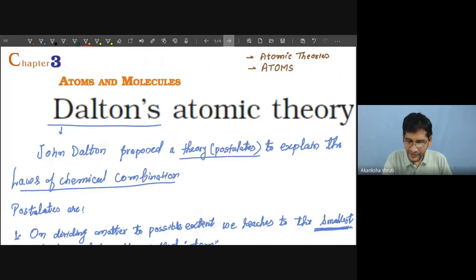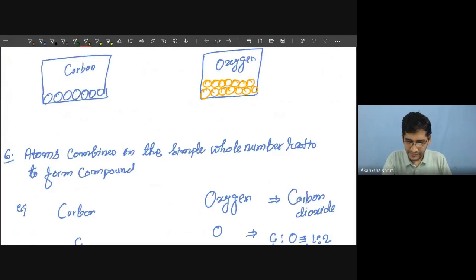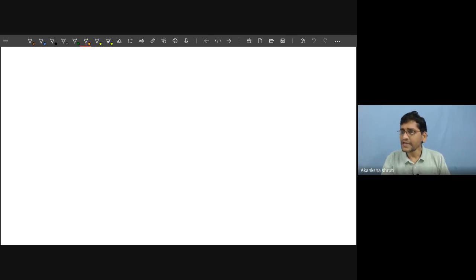But students, with the latest discovery, it is found that these atoms are further divisible. So at the time of Dalton, means in the 18th century, it was okay. But with the development of technology, it was proven that atoms are further divisible. This we will learn in our next chapter, where we found that atoms can be divided into electron, proton, and neutron. Okay, so that was the major drawback of Dalton's theory.